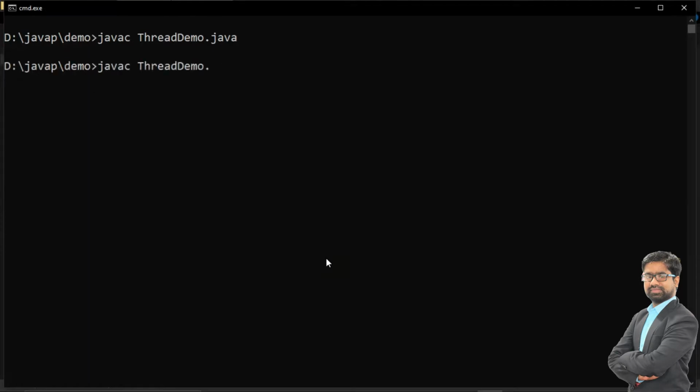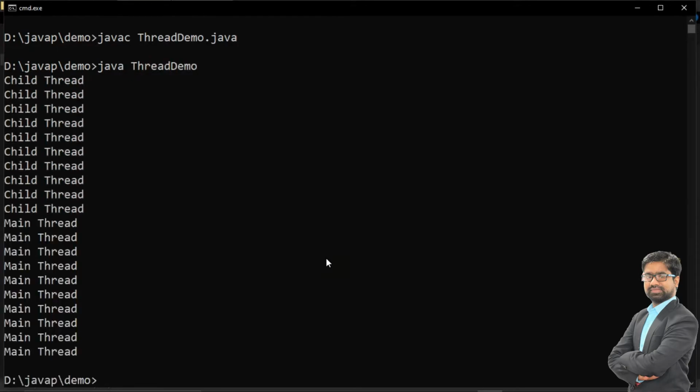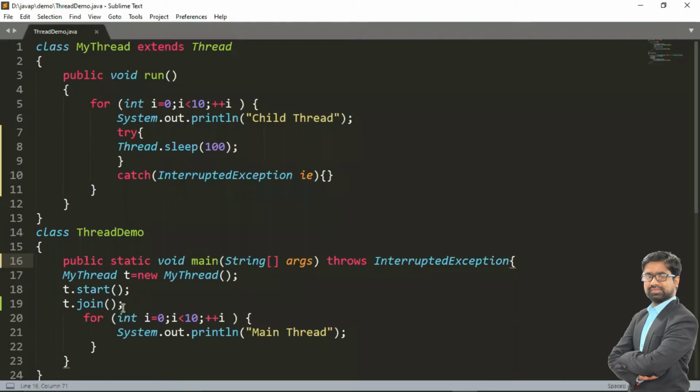No error is there. Now let me run this program. Java thread demo. Okay, so child thread is executed and then main thread will be executed. What the main thread is doing: we have called the t.join method in the main thread. So the child thread will get more chances of execution, because now the main thread is in the waiting state, so the child thread will get more time for execution.